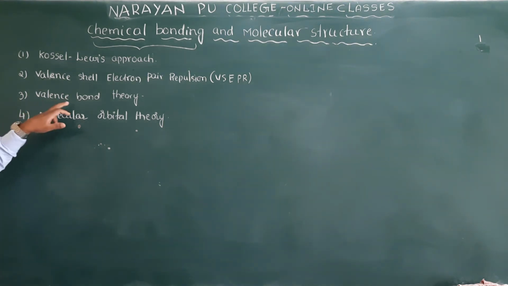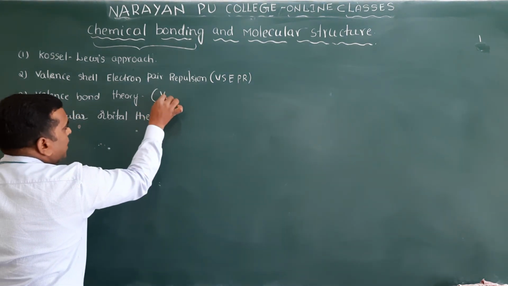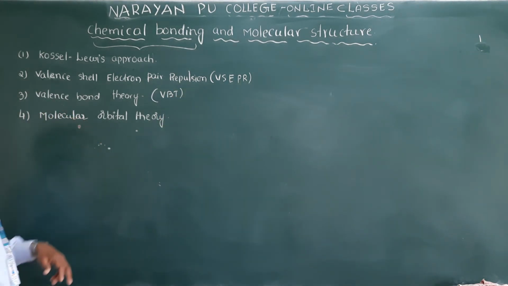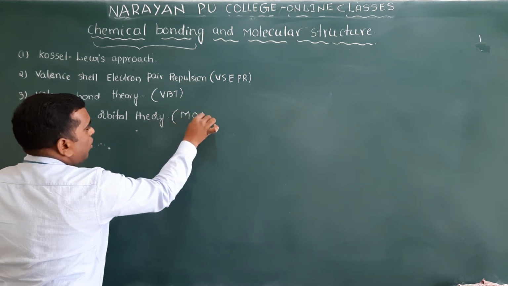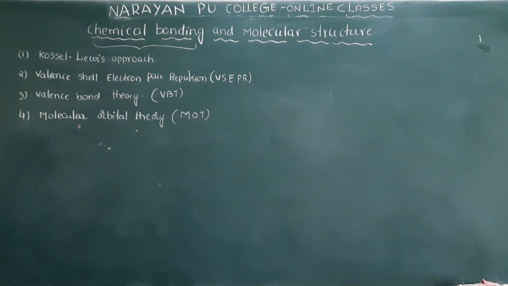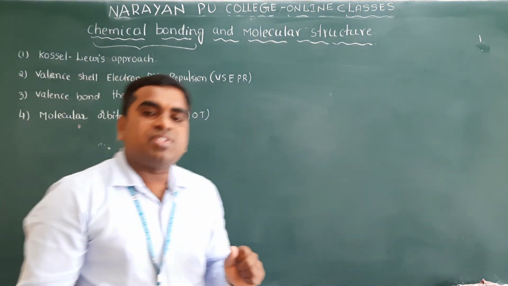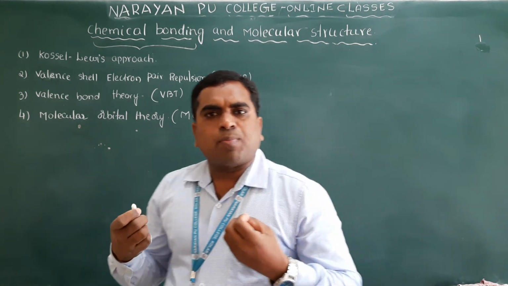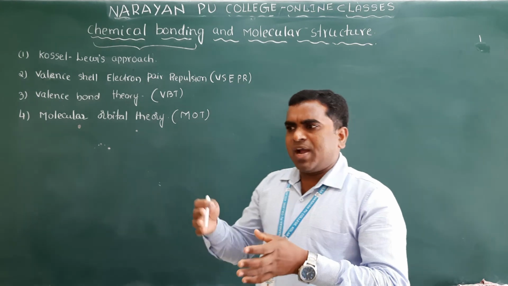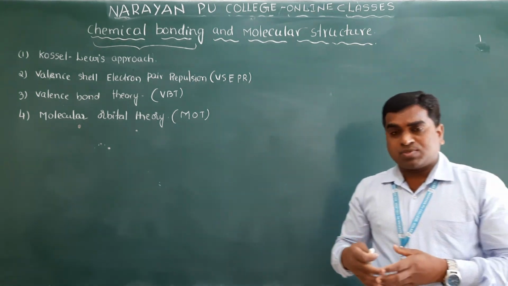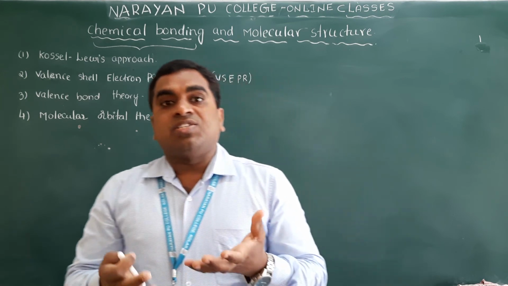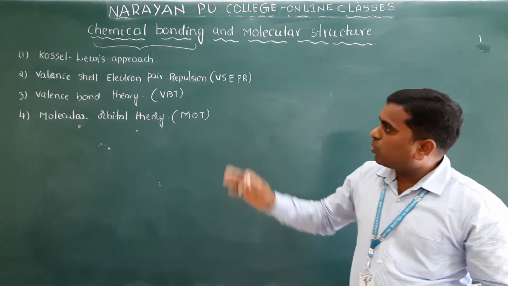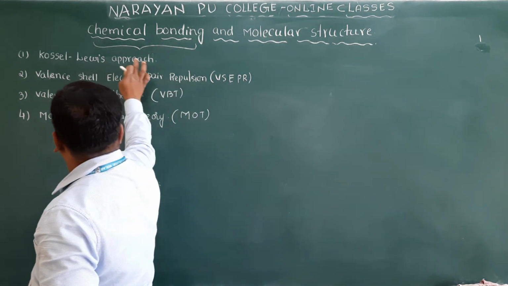The third one is valence bond theory, which can also be called VBT. And the next one is molecular orbital theory, whose short form is MOT. These are the four theories, which explain why atoms combine, why certain combinations are possible, why some atoms combine but not certain other atoms, and why molecules have different shapes. We will discuss these four theories one by one, and put the first heading here: Kossel-Lewis approach.